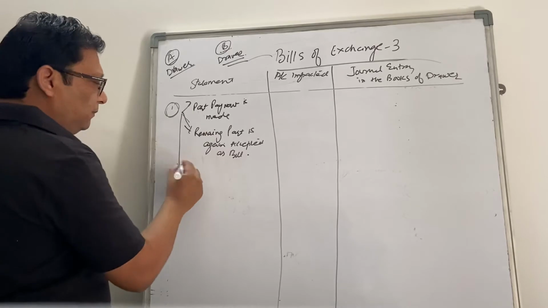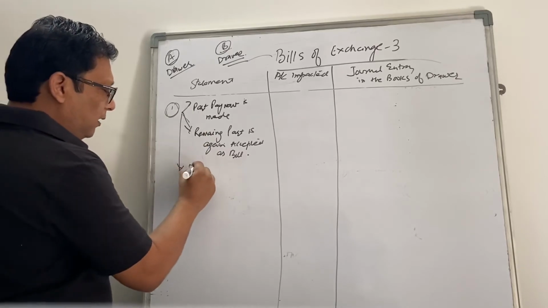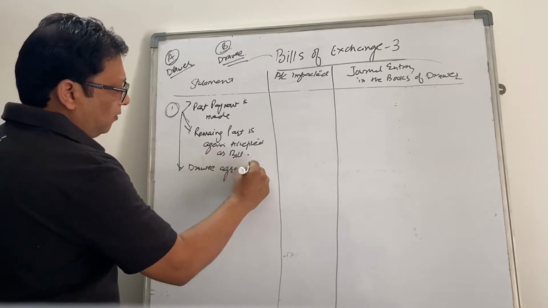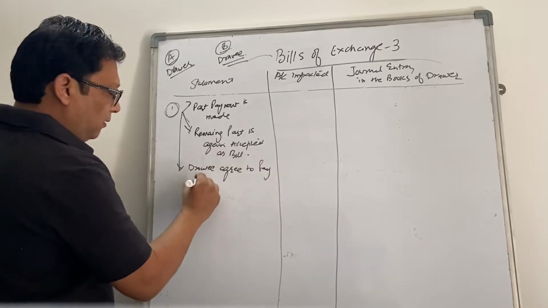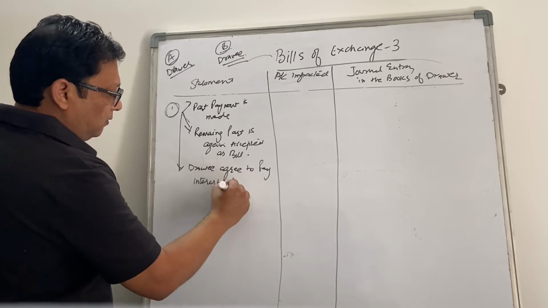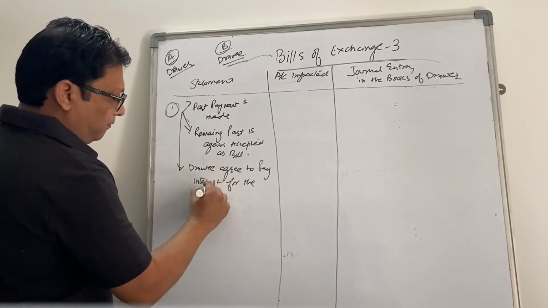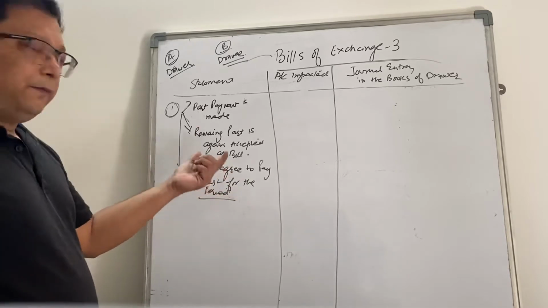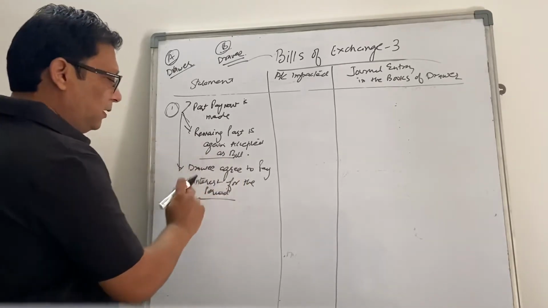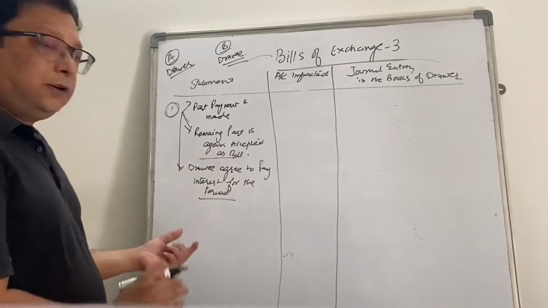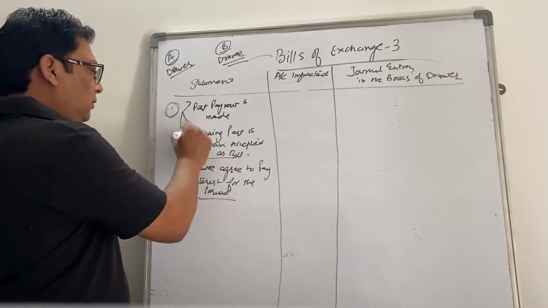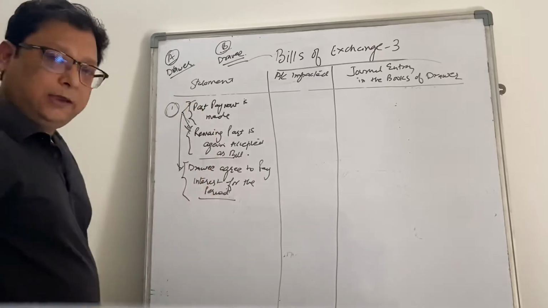And thirdly, the drawee can agree to pay interest for the period, because the bill is not paid on the due date. So the drawee says that I will pay you interest for the tenor of the new bill, right? So these three things they agree.